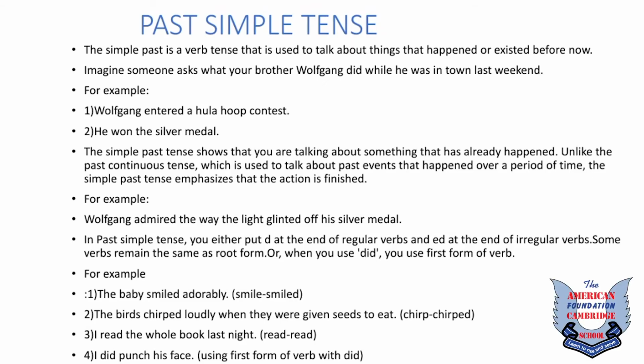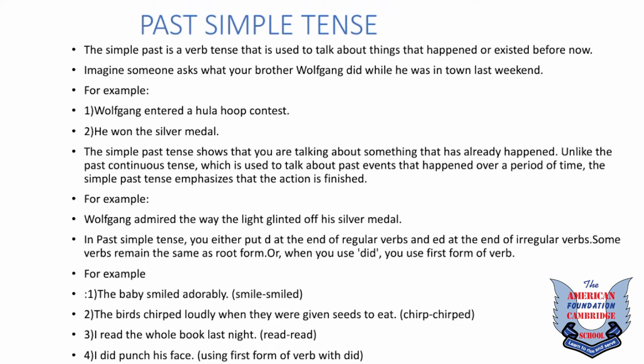Past simple tense. The past simple tense is a verb tense that is used to talk about things that happened or existed before now. Imagine someone asks what your brother Wolfgang did while he was in town last weekend. For example, number 1. Wolfgang entered a hula hoop contest. Number 2. He won the silver medal.